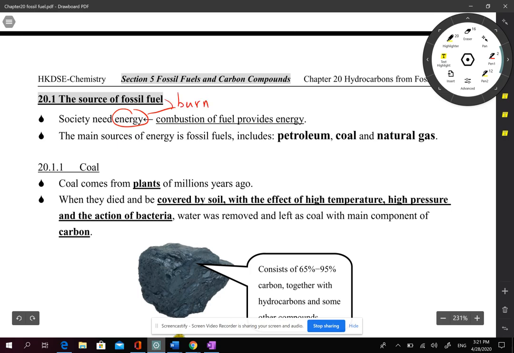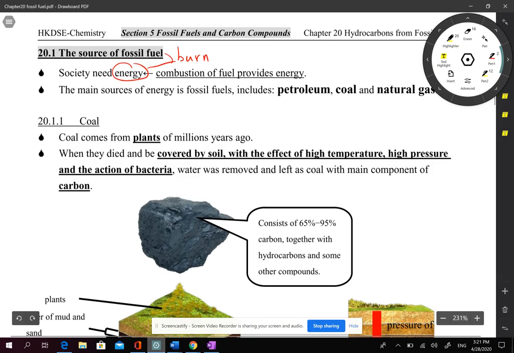Okay, burning is a chemical reaction, so why do we study it in chemistry? The three main sources. And why are they called fossil fuels? Because they come from living things many years ago.